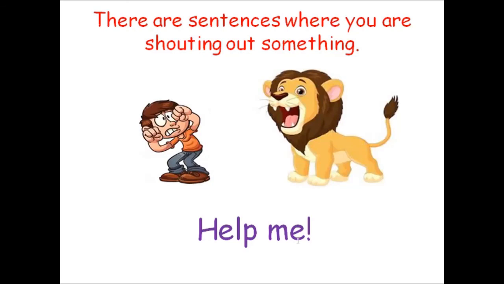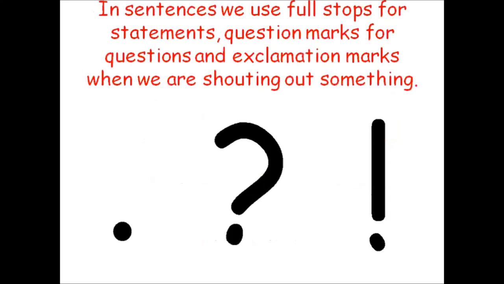So this is also a sentence, children. Capital letter to begin, but this time exclamation mark. The exclamation mark tells us that the person is shouting out something. All right. So let's do a little summary of that. Right.